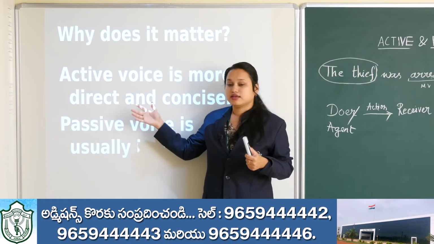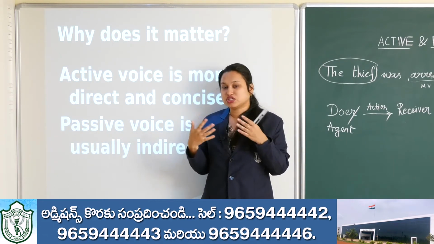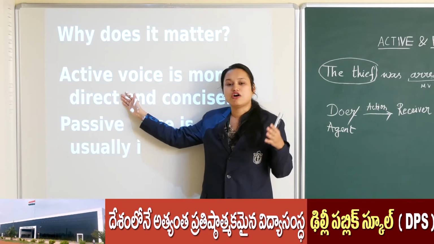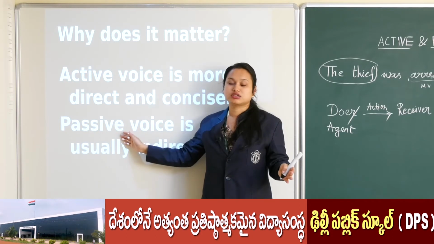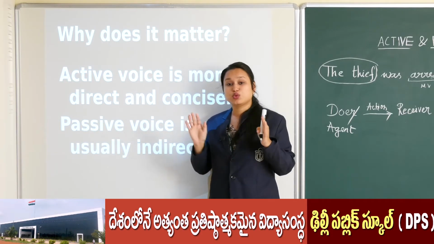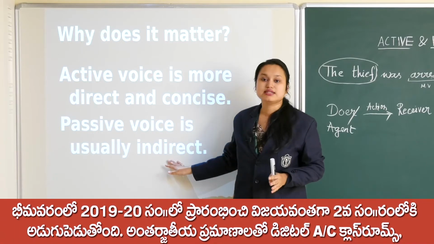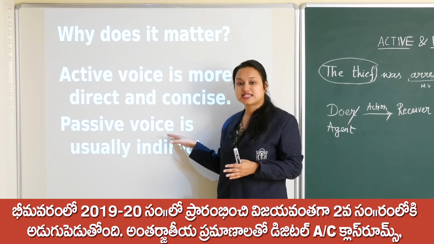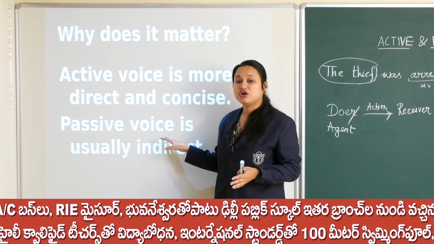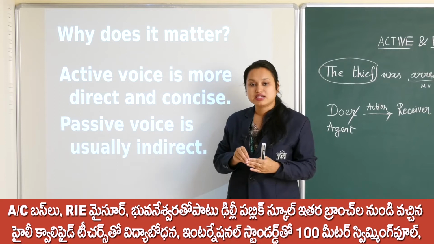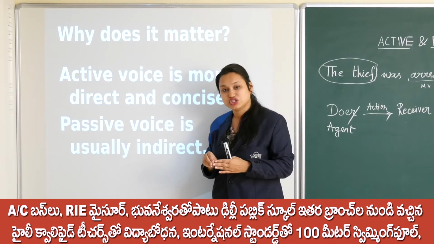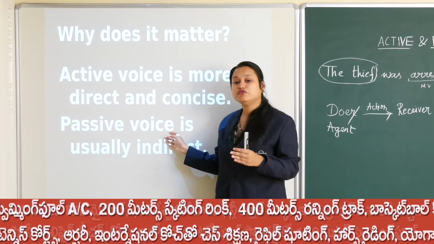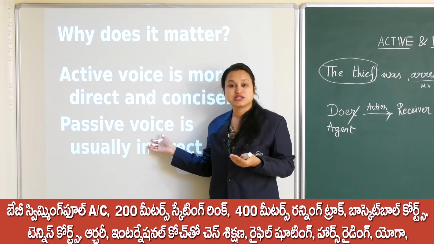So in speech, in our functional language, in our colloquial language also, we make use of active voice sentences a lot. But when it comes to writing we use passive voice sentences, and that's why this topic becomes very important for standard 9-10 students, because there is something called creative writing, there is something called sentence rearrangement, jumbled sentences. So in that you will be getting more of passive voice sentences.